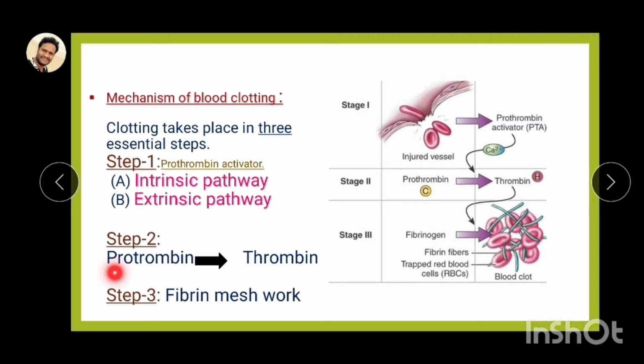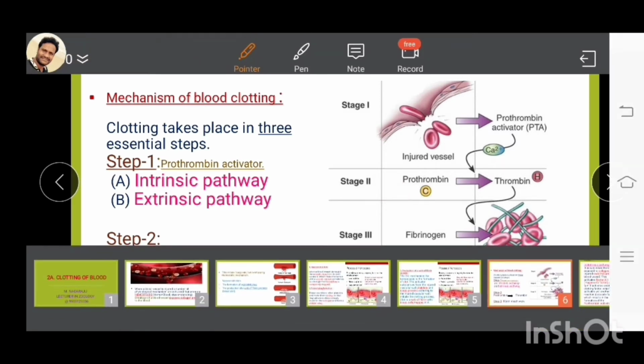The second step is prothrombin, the inactive form, which is converted into thrombin, the active form. So in step 2, thrombin is formed. And step 3, the final one, is the formation of the fibrin meshwork, a net-like structure.